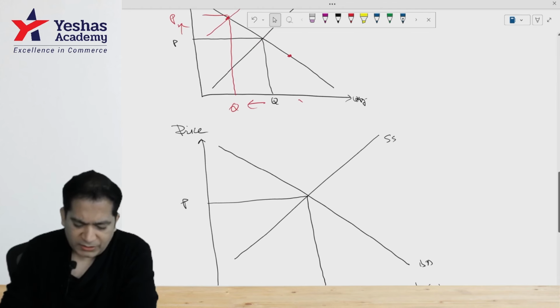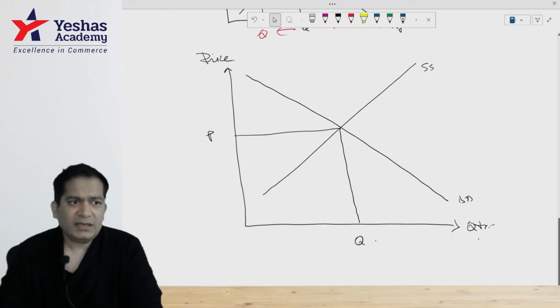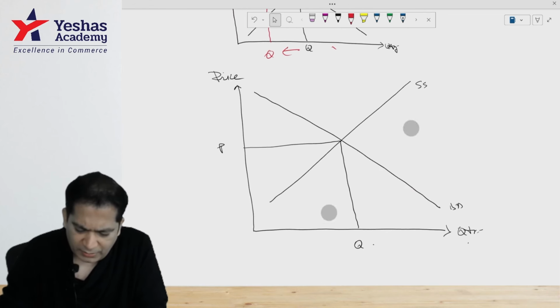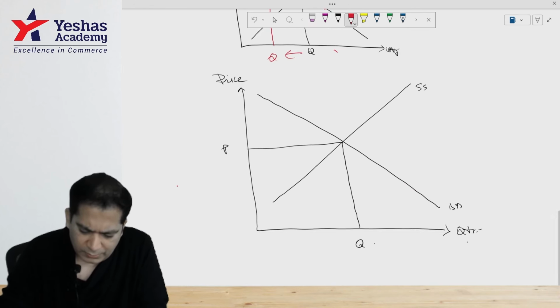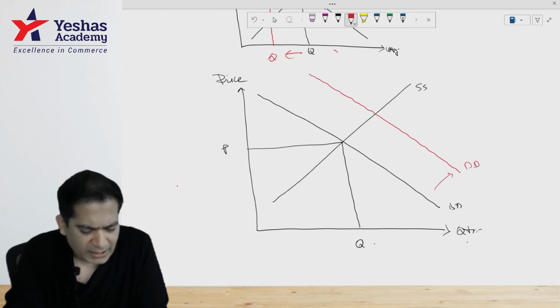So let's say in this case, demand increases by the same margin as the increase in supply. Let's say we increase the demand by 10%. So demand is shifting toward the right, increasing by 10%.